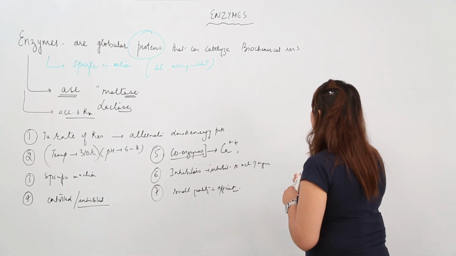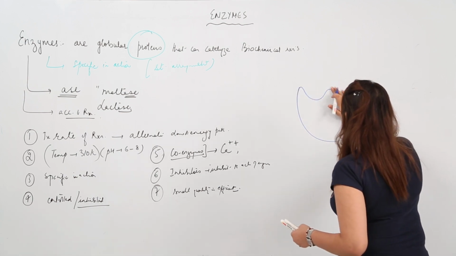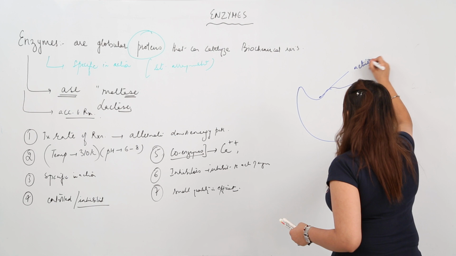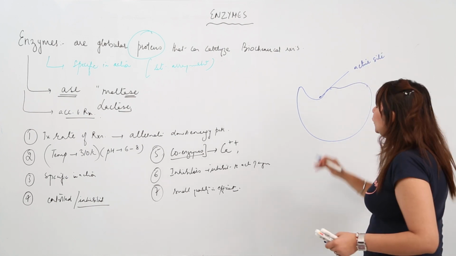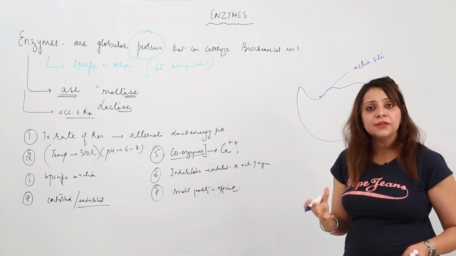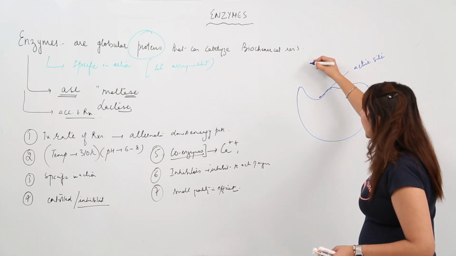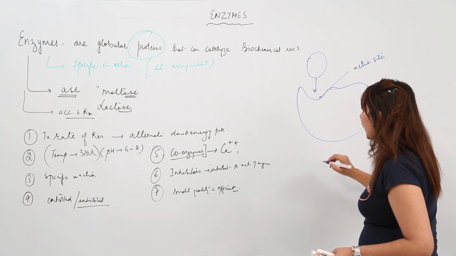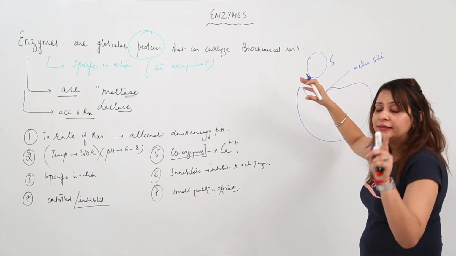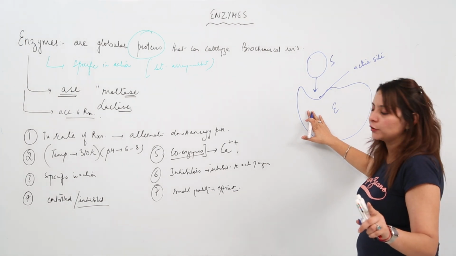So you will see that we have the enzyme, let's say this is my enzyme. My enzyme possesses, you know, specific active sites, and the shape of these active sites is specific, which means only the specific reactant or substrate can fit into it. Suppose I have a substrate like this which can fit into it. This is my substrate, this is my enzyme, it will fit into it. If it is capable of fitting, then only the reaction is going to take place, otherwise this enzyme is not going to catalyze this reaction, right.